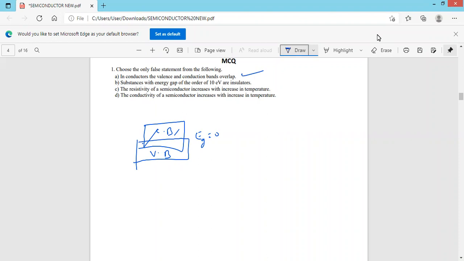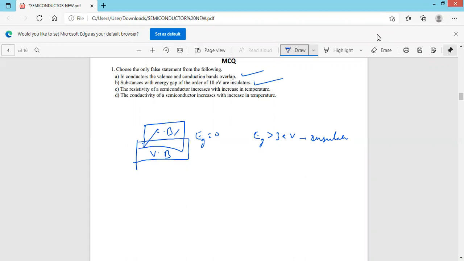Substances with an energy gap of the order of 10 electron volt are insulators. Correct. Any substance having an energy gap greater than 3 electron volt is an insulator. Therefore, if greater than 3 electron volt is an insulator, then of course greater than 10 electron volt is also an insulator. Therefore, option B is also correct.